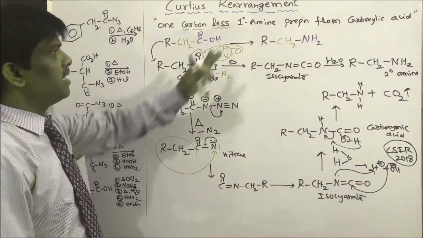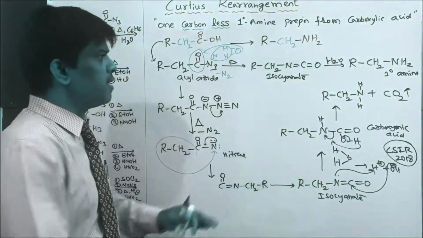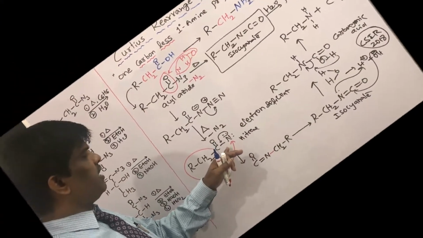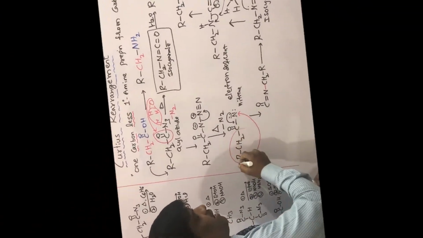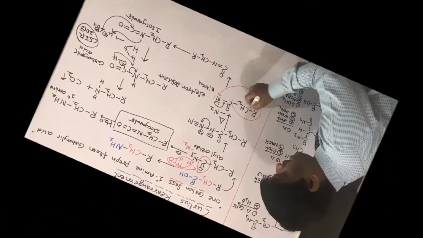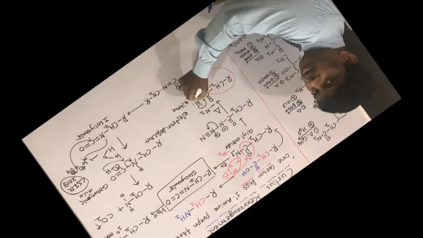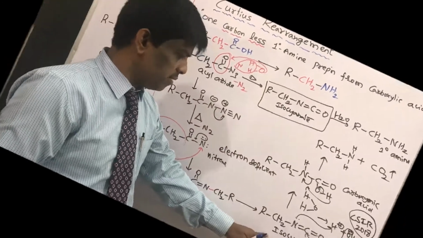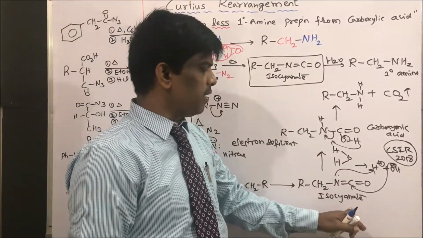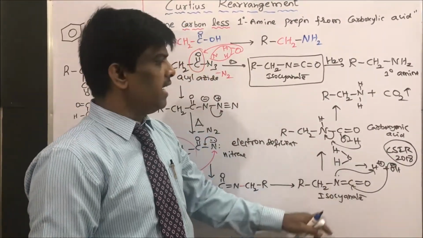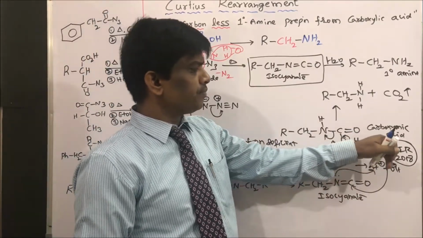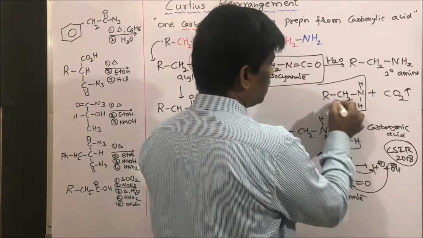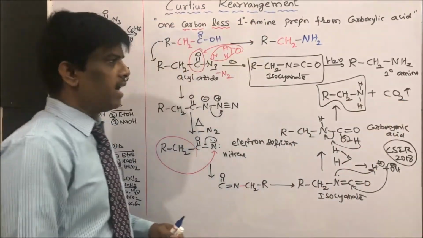Dear students, Curtius rearrangement is a very simple rearrangement which involves an isocyanate intermediate. To this electron deficient nitrogen, the alkyl or aryl, whatever may be the group here, is going to migrate to nitrogen to give this isocyanate intermediate. This isocyanate intermediate, if you add water, is going to give the carboxylic acid, the primary amine, and carbon dioxide.